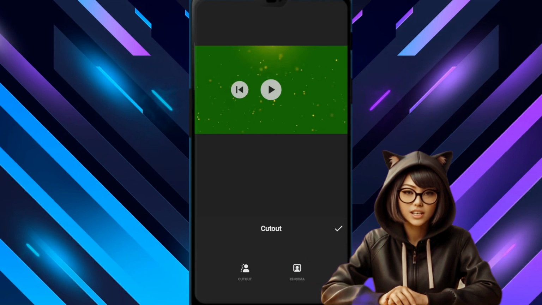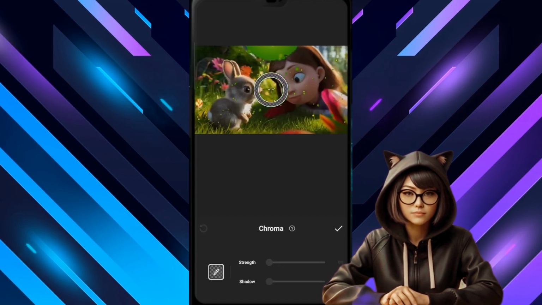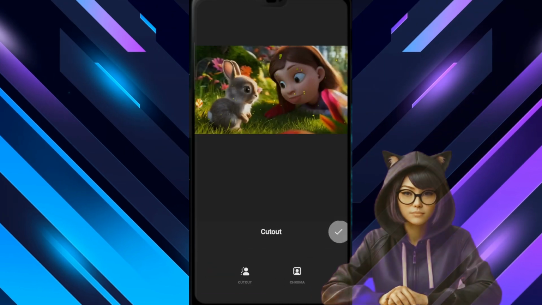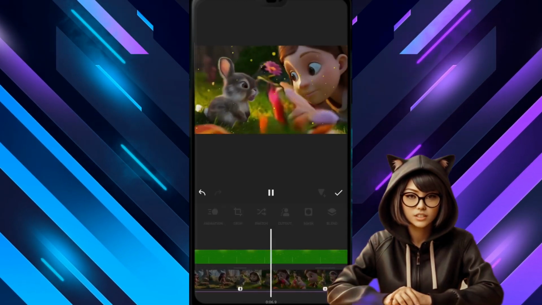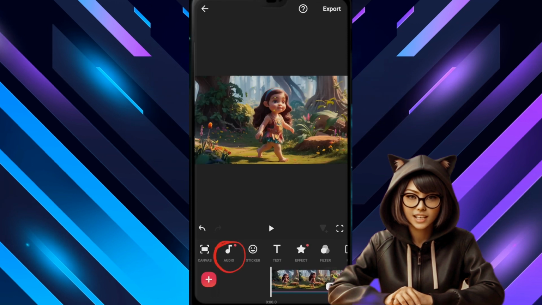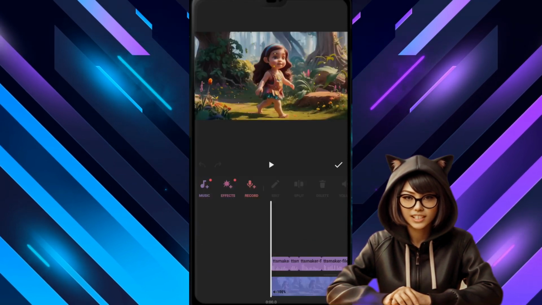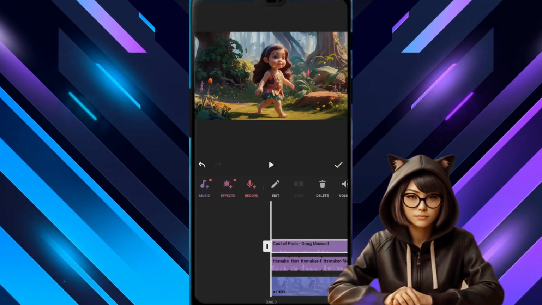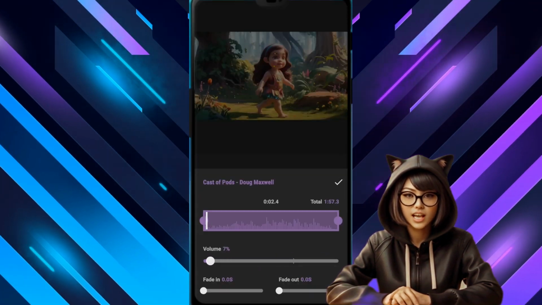Lastly, we will add background music to it. For this, tap on Audio, then on Music, and select a sound from Music. Now, reduce its volume to about 14 or 15, because background music should always be low. Now our video is ready, so we will tap on the export option above, then here, and then tap on export, and it will be saved on our phone.